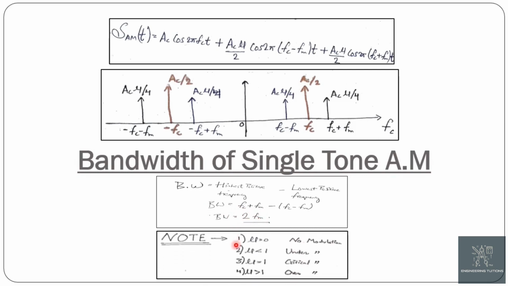Now there is a figure in which the variation in the modulation for the value of mu from 0 to mu greater than 1 is shown. If mu is equal to 0, then it is the case of no modulation. If mu is less than 1, then this is the case of under modulation. If mu is equal to 1, then this is the case of critical modulation. If mu is greater than 1, then this is the case of over modulation.